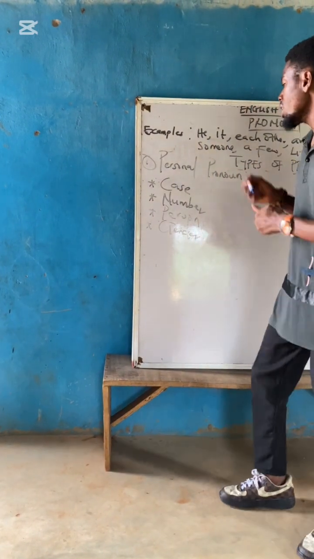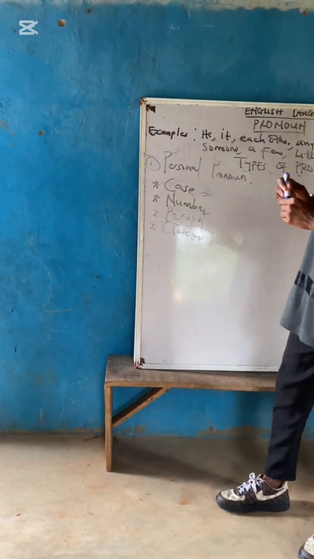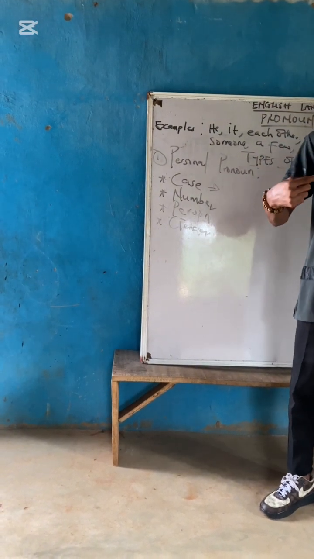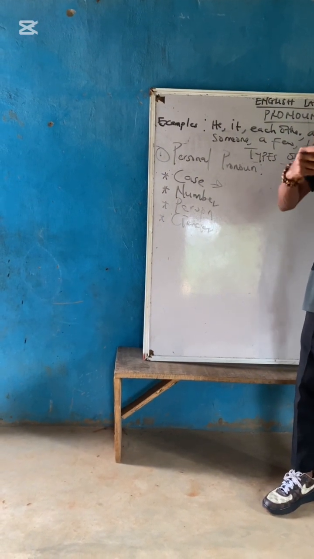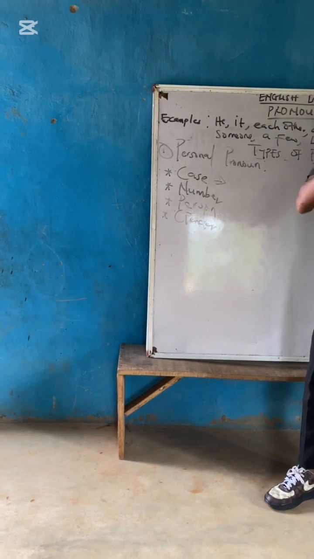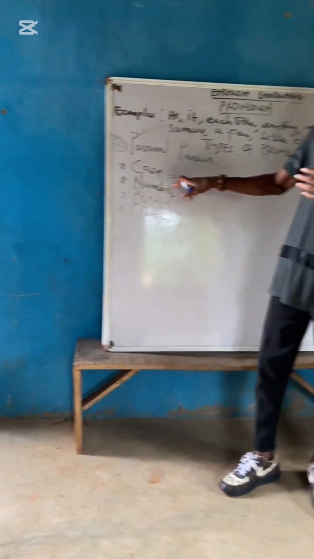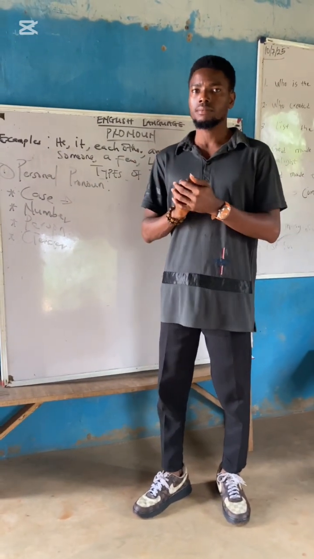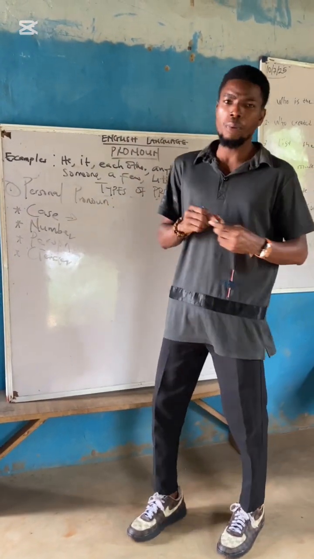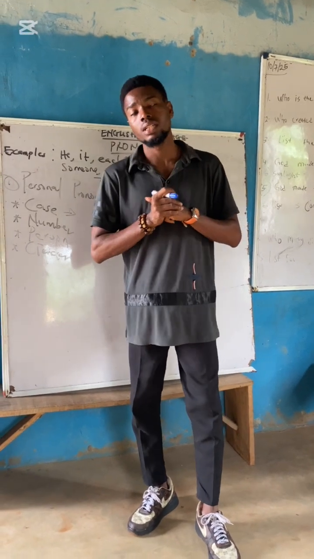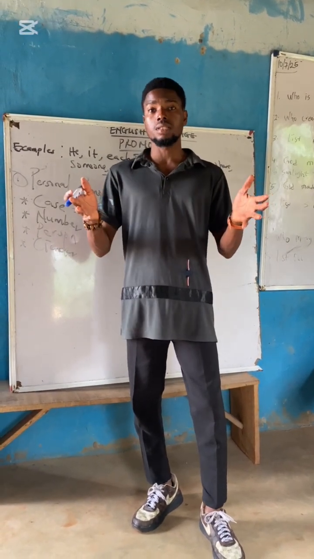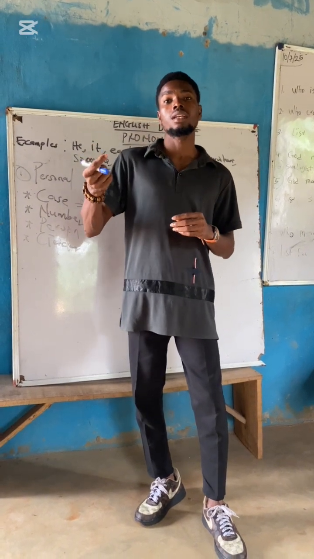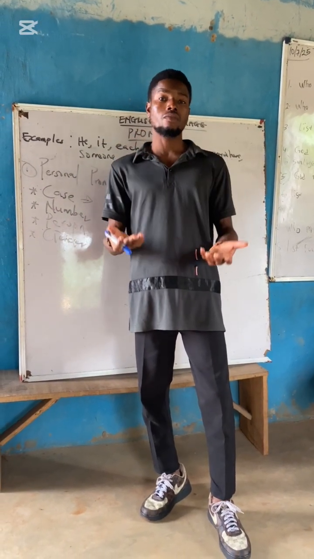Now, what do we call case? Simply say that case is the form a word, a pronoun, takes based on its function in a sentence. Now, I'll paint a picture. In every family, we have human beings, and one of them is the man, the father of the house.